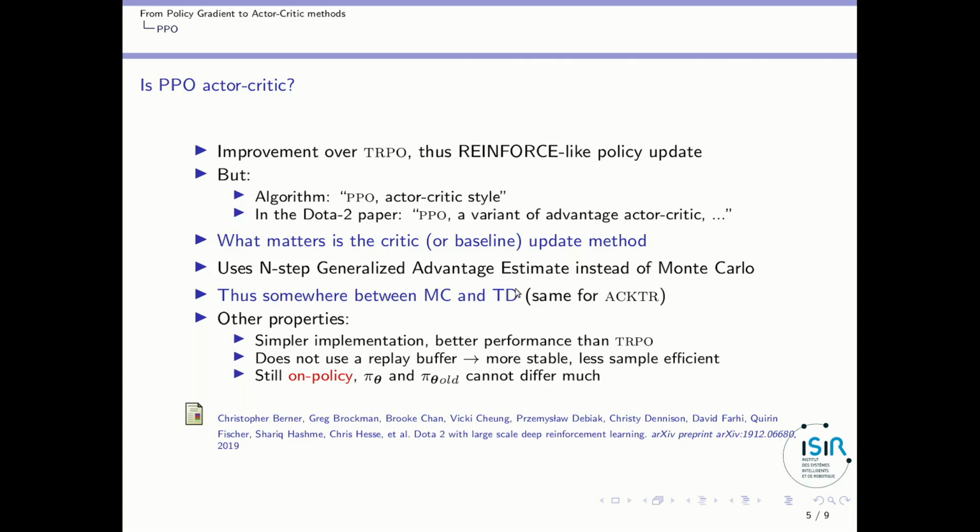and temporal difference methods. Okay, and actually the actor-critic algorithm that I just presented before does the same trick of using n-step return. So again, it's somewhere between policy gradient with baseline and actor-critic.